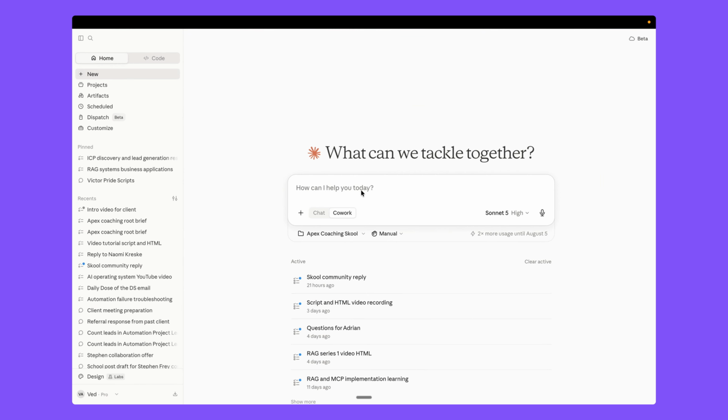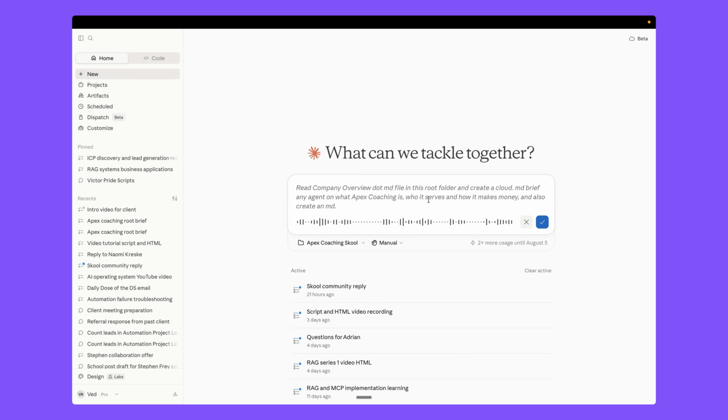I just need to give a first prompt or simple brief, and from this one folder we are going to build our whole business around it. Let me provide an initial brief. Read the company overview.md file in this root folder and create a Claude.md that briefs any agent on what Apex Coaching is, who it serves, and how it makes money. And also create an empty .env file for credentials. Let me fix the spelling here.